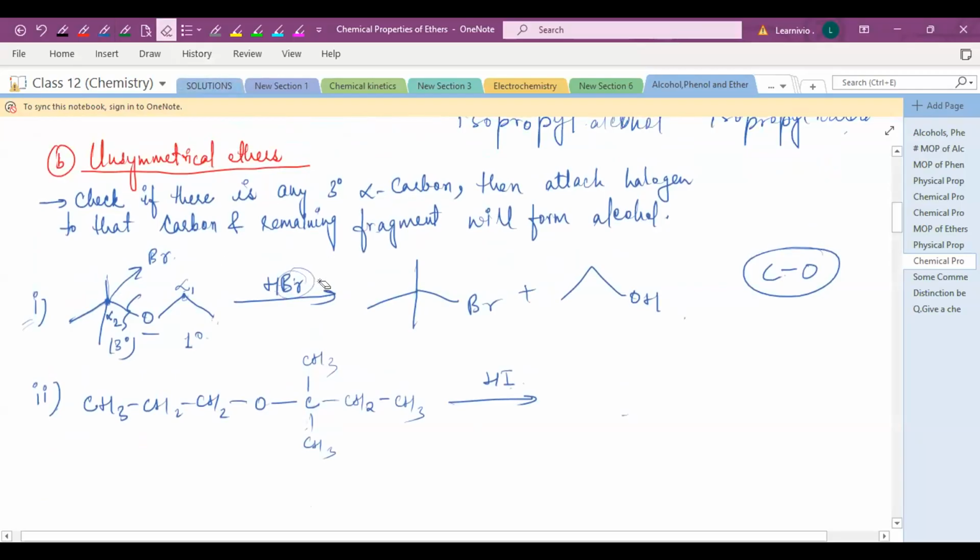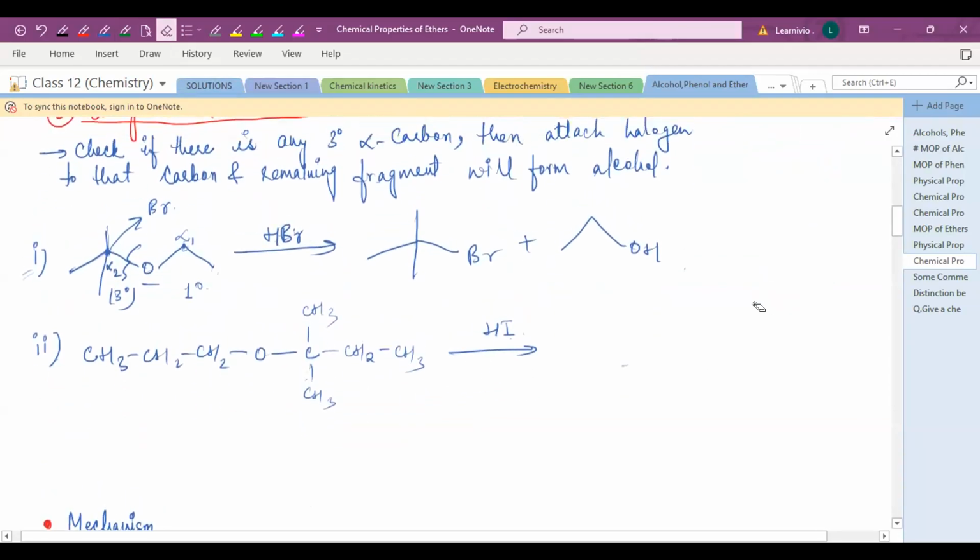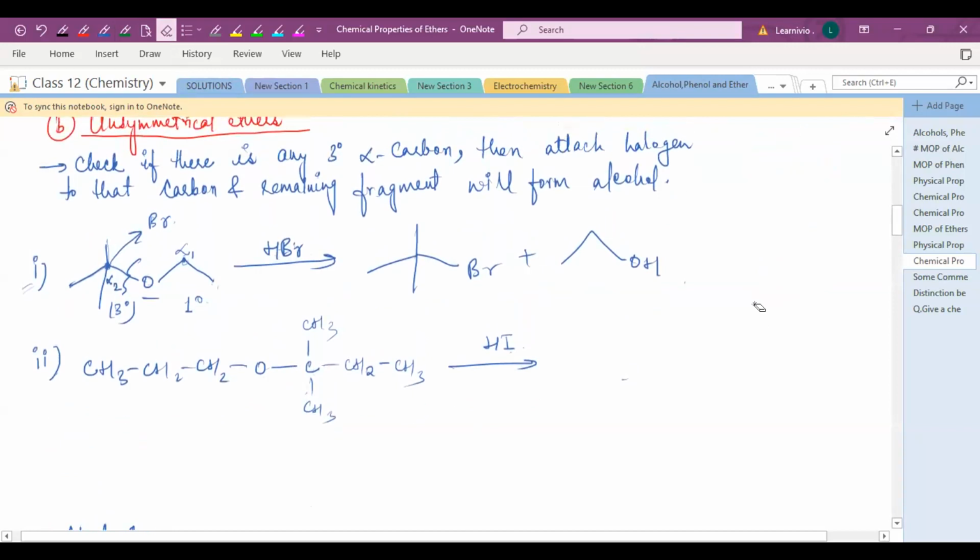Yes, ma'am. Okay, then do the second one. Analyze this structure. After that, check whether there is a tertiary alpha carbon or not.